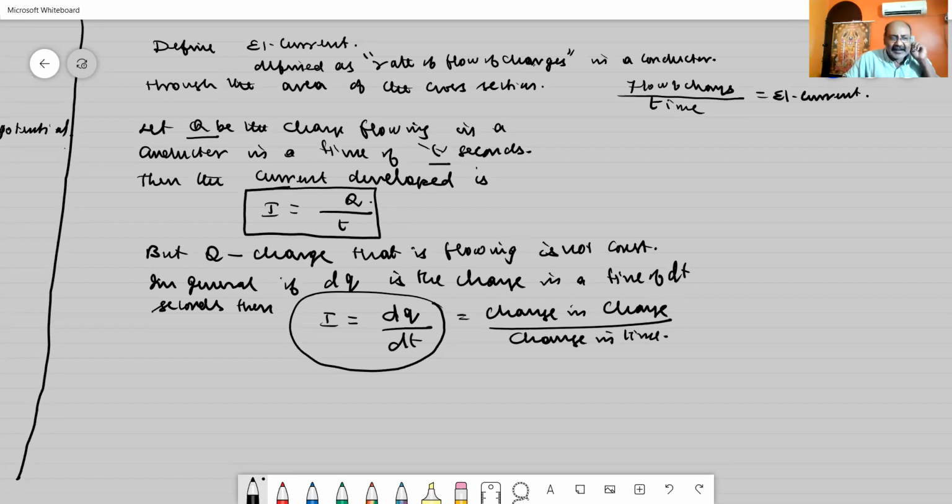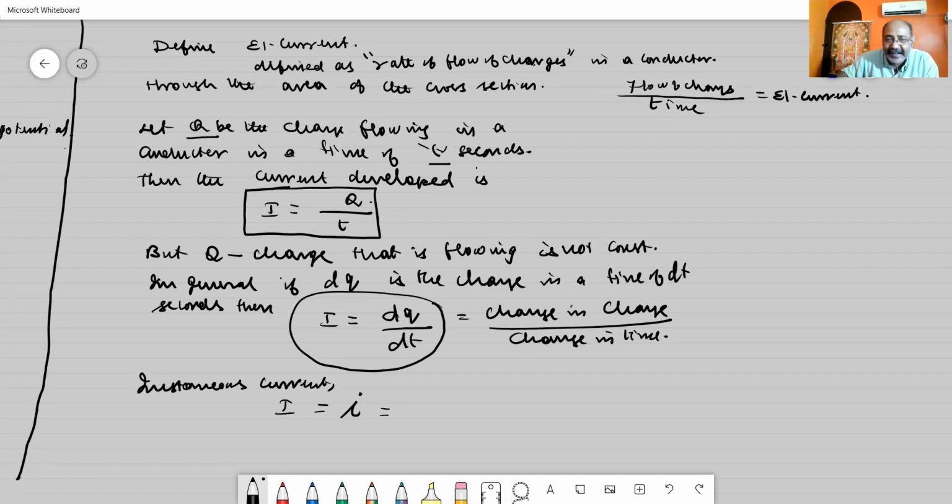So this we are considering in general. From this I can consider instantaneous current. What is that instantaneous current? If the current is flowing in a conductor at a given instant of time, at 1 second, or at this particular time, what is the value of current? So what is the instantaneous current? Usually written as small i. But in your book, they have written it as capital I, which is equal to...